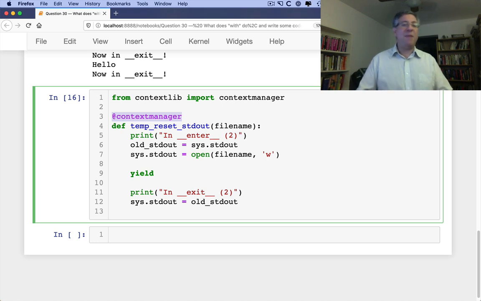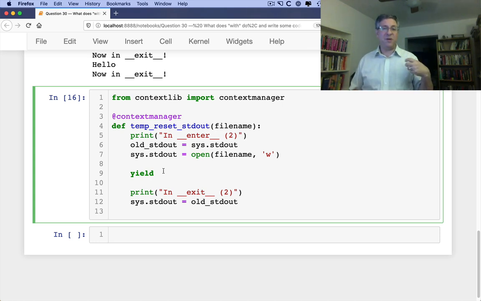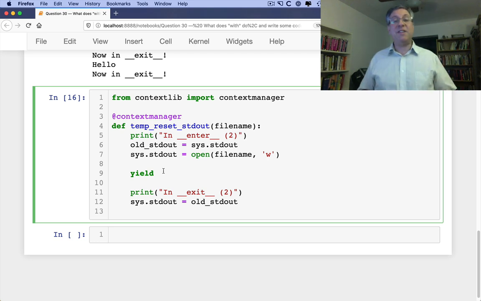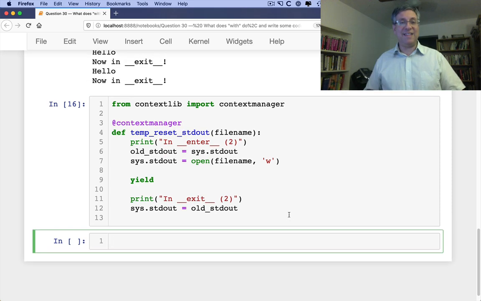But basically, I'm also using a generator function here. And the generator function is a function that runs, returns a value in iteration, and then runs some more. It's like a function that goes to sleep in the middle. And so the stuff before the yield is basically like enter, and the stuff after the yield is basically like exit. And so without writing a class, I can use a context manager in this case. And now I can say exactly the same code as I had before.